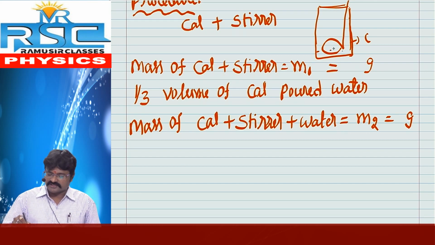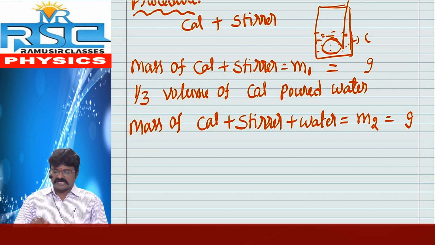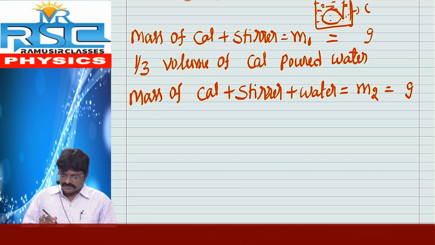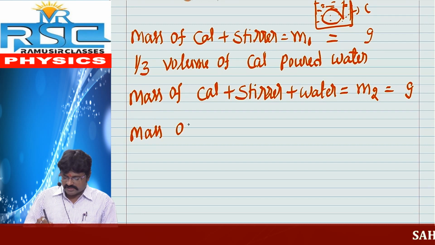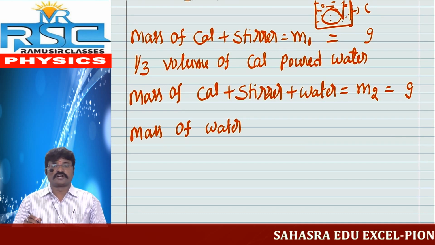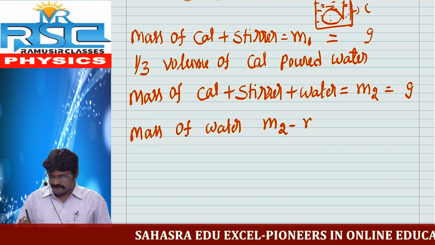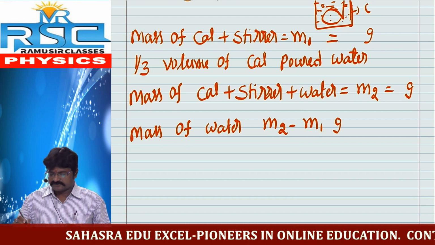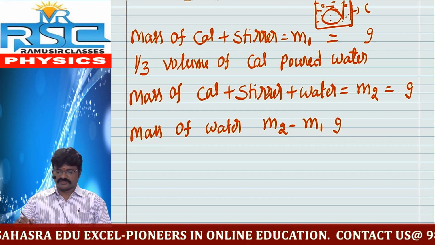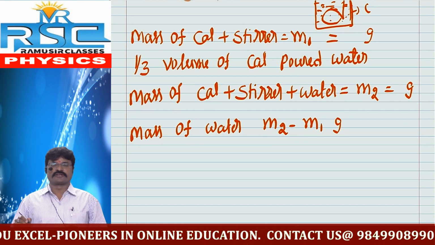Then it is filled with 1/3 volume of water. Then the mass of calorimeter, stirrer plus water is m2 grams. Now only the mass of water: mass of water is m2 minus m1 grams.